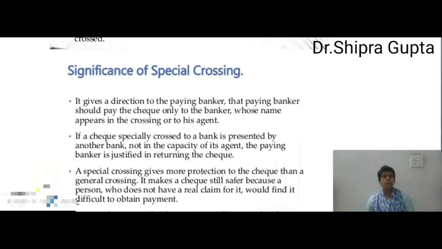Next, special crossing gives more protection to the check than a general crossing. Special crossing means a special feature as compared to general crossing. This provides more protection as compared to general crossing. It makes a check still safer because a person who does not have a real claim for it would find it difficult to obtain payment. It's a safer manner as compared to general crossing, because a specific bank name is mentioned in this special crossing, so this is very safe as compared to general crossing.